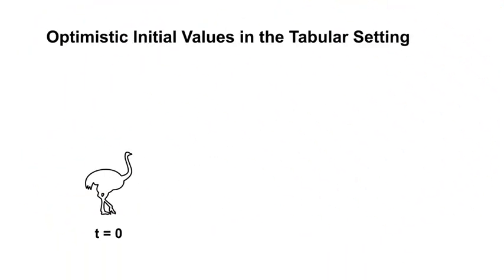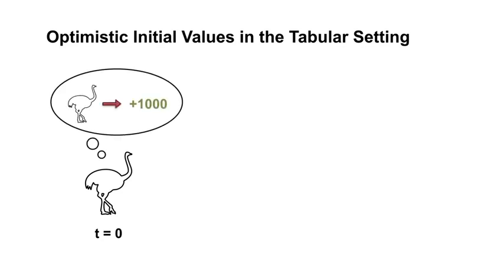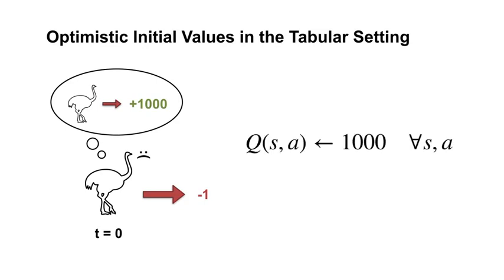Let's do a brief refresher on how we use optimistic initial values in the tabular setting. We initialize our values to be greater than the true values. This is like the agent imagining that it can get more reward by taking that action than it actually can in reality. Typically, initializing the value function this way causes the agent to systematically explore the state action space. As the agent's values become more accurate, they are impacted less and less by this initialization. This is straightforward to implement in a tabular setting, where the update to each state action pair is independent of all the other state action pairs.